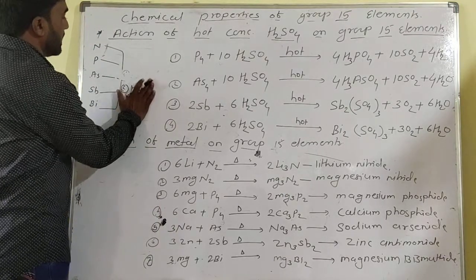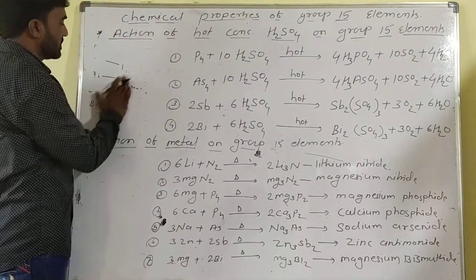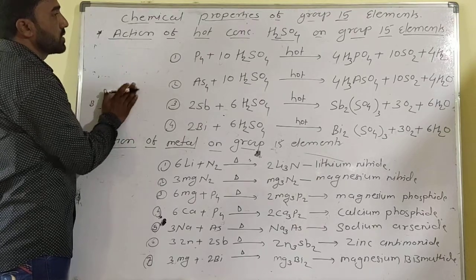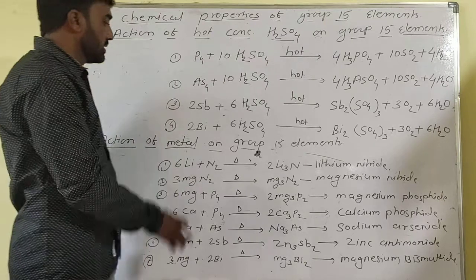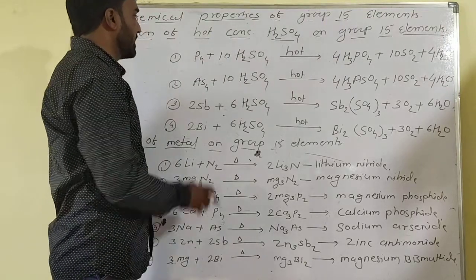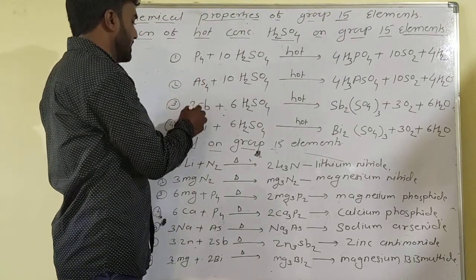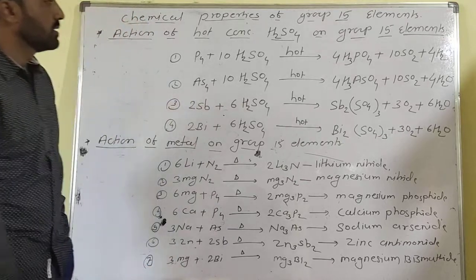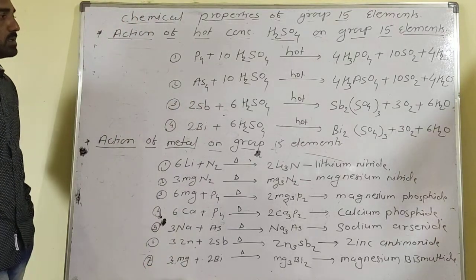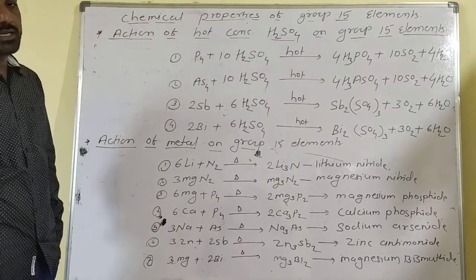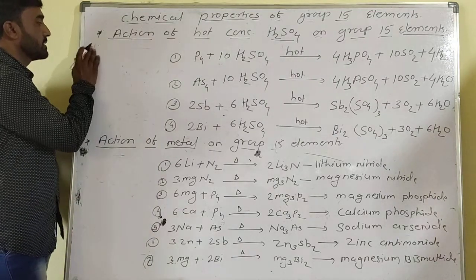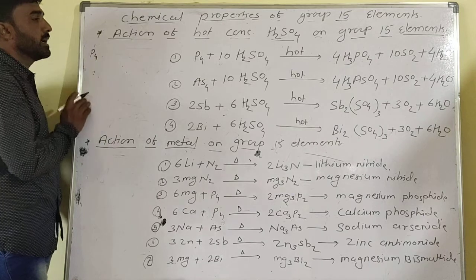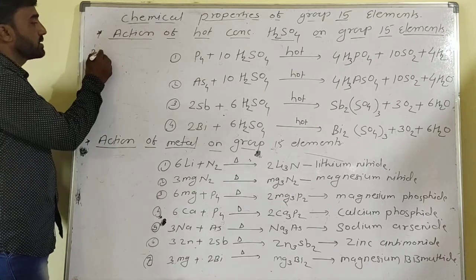So the third point is the action of hot concentrated sulfuric acid on group 15 elements, that is phosphorus, arsenic, antimony and bismuth. Phosphorus exists as a tetraatomic molecule and reacts with sulfuric acid.